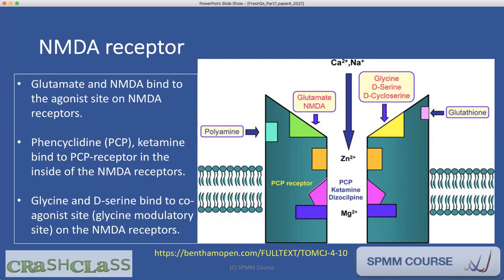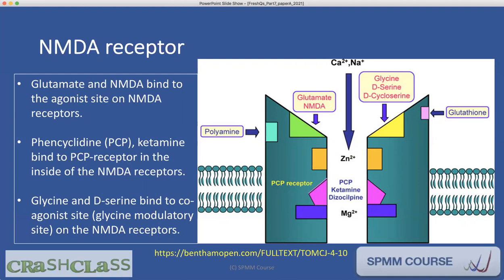There's also a ketamine site, a diazepam or benzodiazepine site as well. There's a magnesium site as well. So there are many sites for the NMDA receptor. Glycine and D-serine bind to the co-agonist site. This is called the glycine modulatory site on the NMDA receptor.